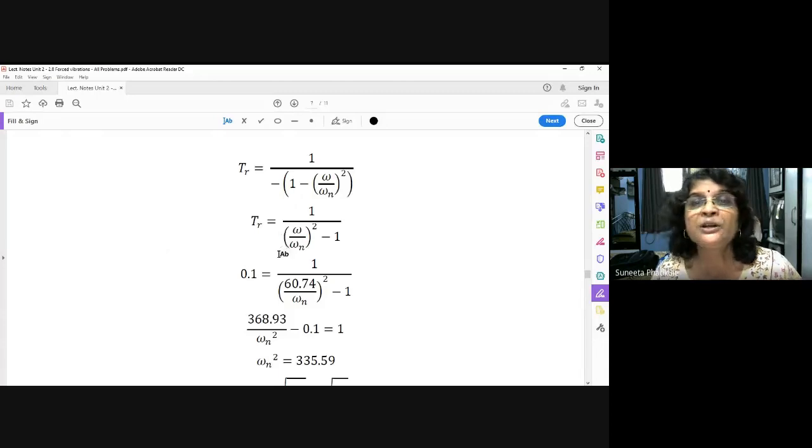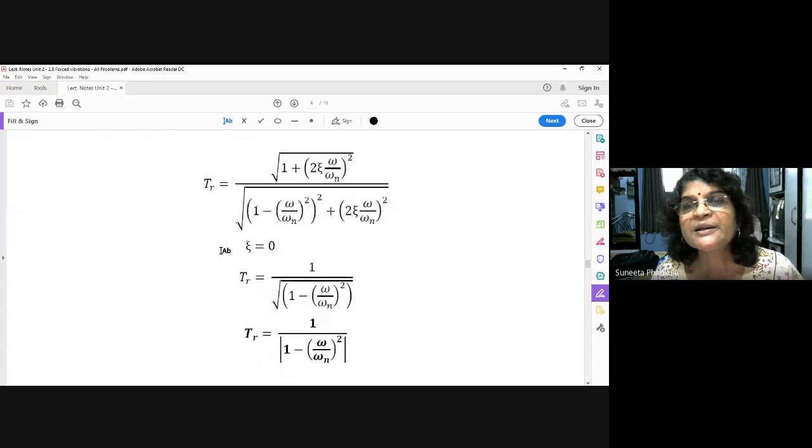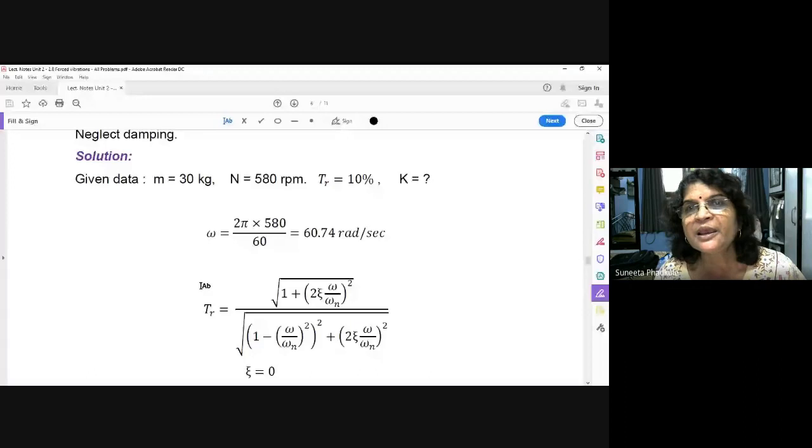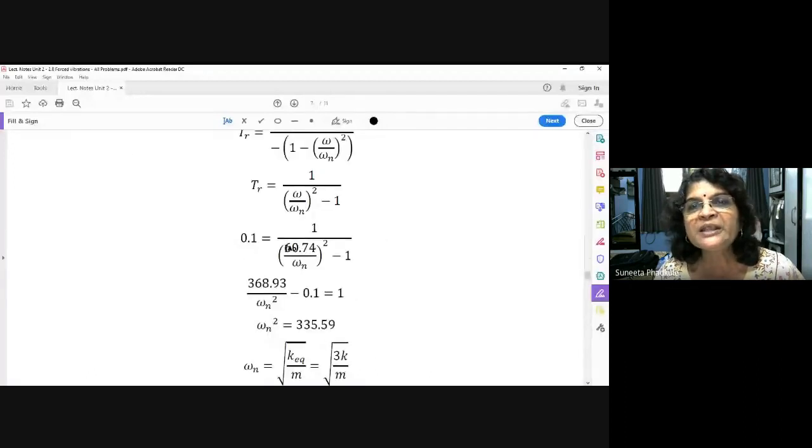So how much transmissibility is given? See here. Transmissibility 10%. I will again read. If only 10% of shaking force is to be transmitted to the supporting structure, 10%, that means F_TR upon F_0 is 10%, that is 0.1. So TR is 0.1. So put here the value 0.1, transmissibility is equal to 1 upon the 60.74, already we have calculated here, the operating speed. We want to find out omega n, this minus 1. So omega n square is equal to 330.